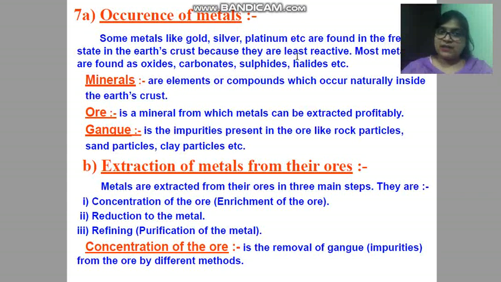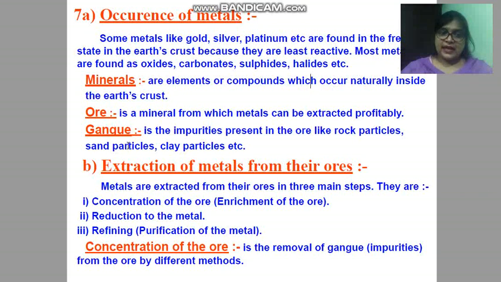You can see gold, silver, platinum are the least reactive and they are found in free state, while the elements like sodium, potassium, magnesium, aluminum are very reactive. So they are never found in nature in free state. On the basis of reactivity we are discussing it.